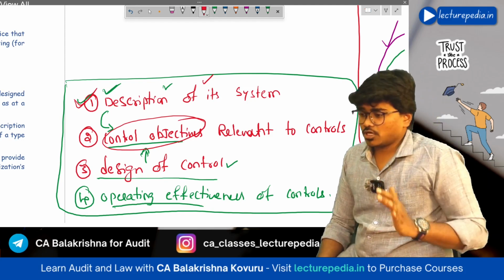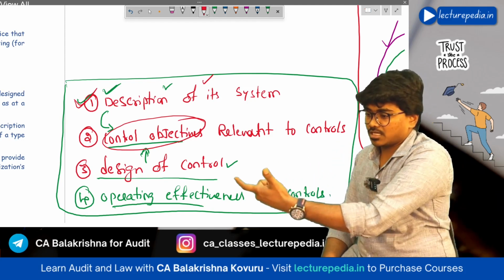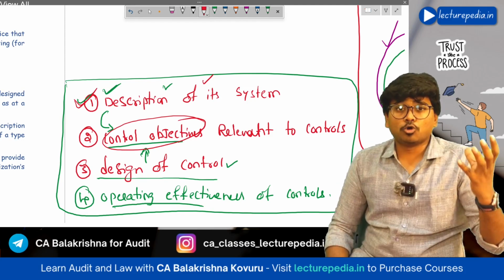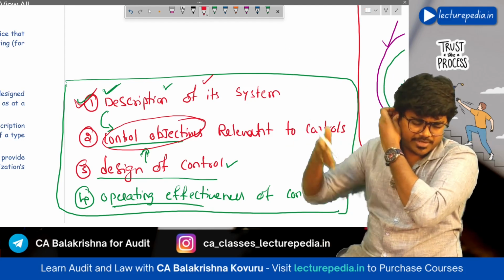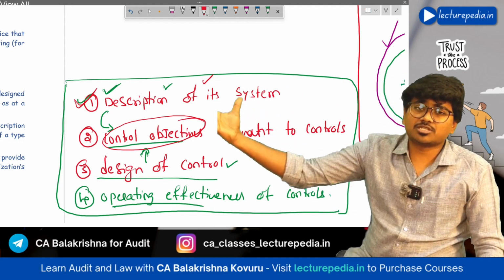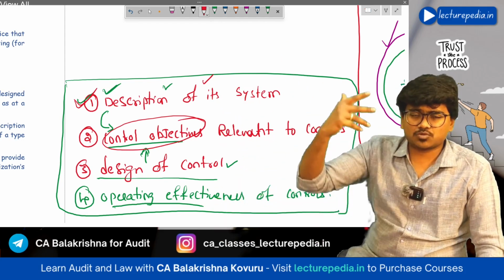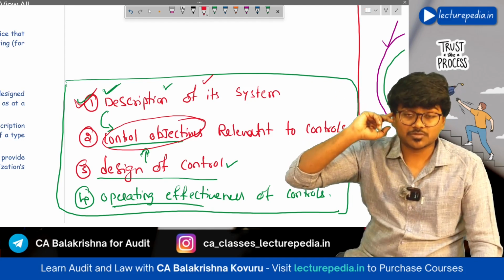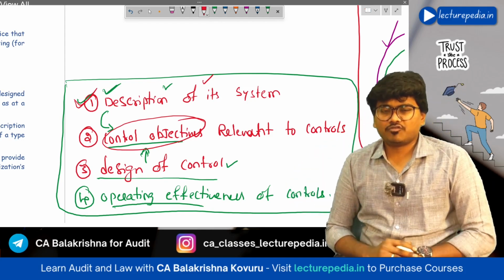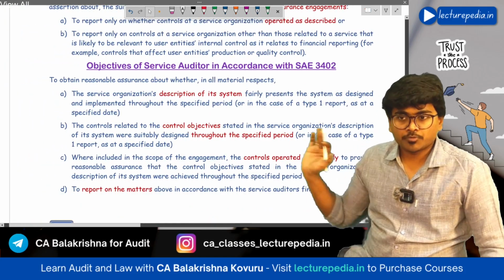And service auditor will also see what criteria has been used for establishing this system of internal control. There will be criteria like COBIT, COSO. These are the frameworks. Just like for preparation of financial statements, we are having applicable financial reporting framework, even for preparation of this description of system and implementation of the internal control system, there will be frameworks like COSO, COBIT, ISO. All that we have discussed in chapter number 4. So what criteria has been used? So these are the objectives of service auditor. Hope you are clear with this.